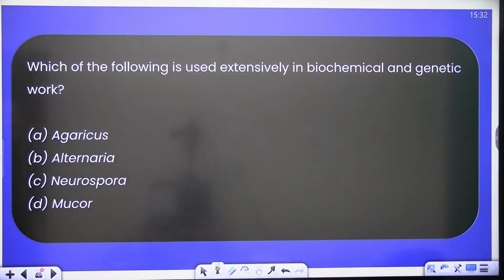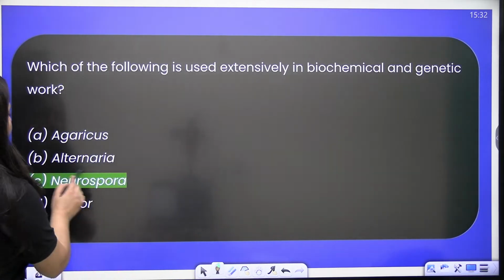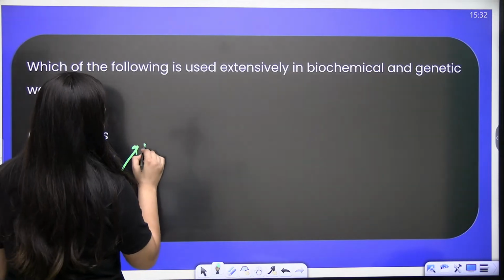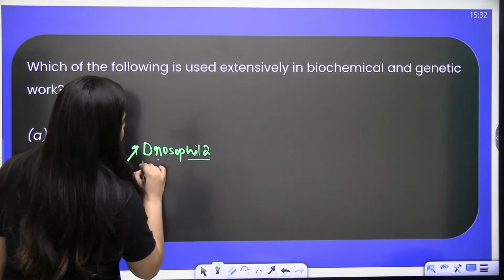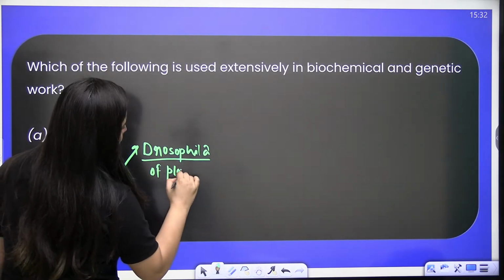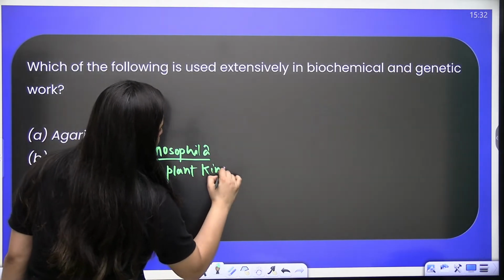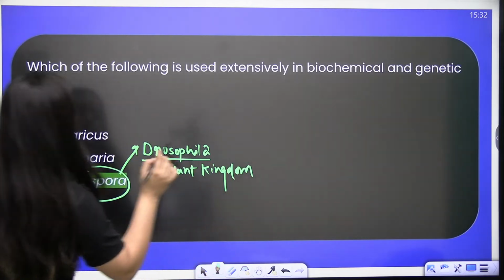In biochemical and genetic work, obviously it is Neurospora. Neurospora is also known as the Drosophila of the plant kingdom. Done. Next question.